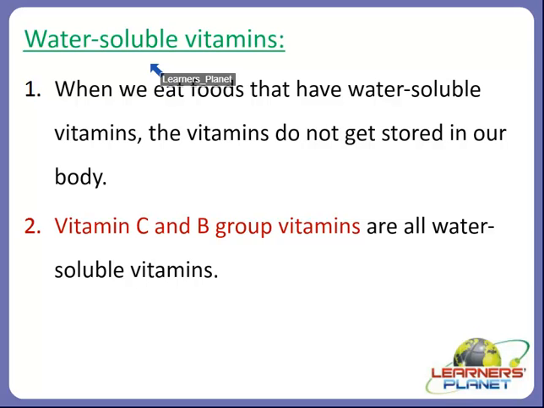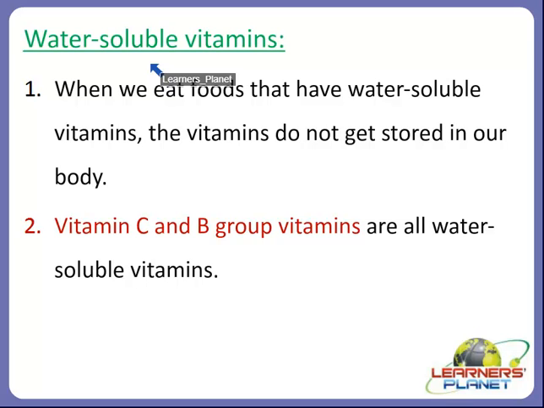So these kinds of vitamins need to be replaced by our body because they do not stick around in one place like fat soluble vitamins. Fat soluble vitamins stick around in one place, and that is why we can say that they are stored. But water soluble vitamins do not stick around, and that is why they are not stored in our body.